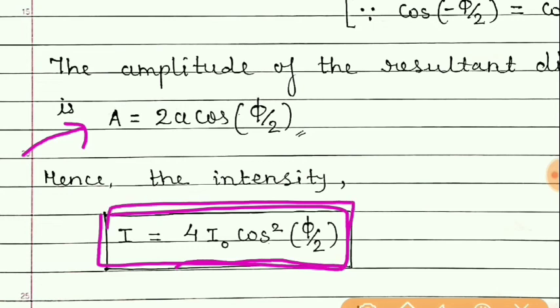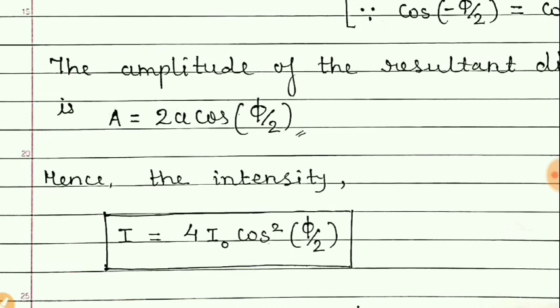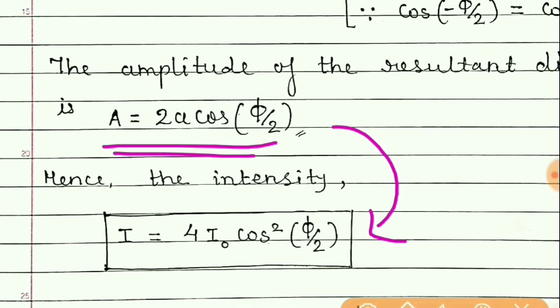Students, I hope you understood this. Just accept this because there is some mathematics related to it, but it is not required here. You simply have to write that if this is the amplitude, then as it is 2A, here it is 4I naught because it is related to the square of the amplitude.